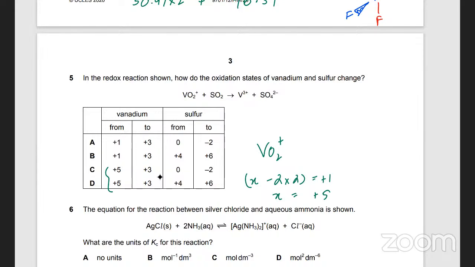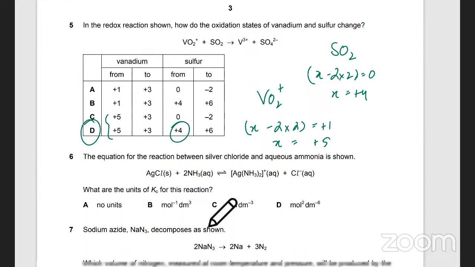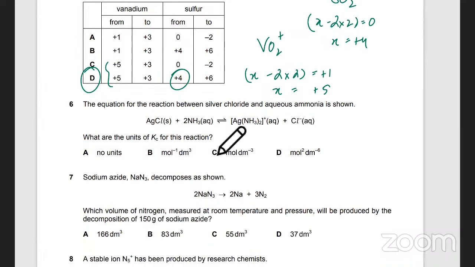And the other one, sulfur dioxide. What is the oxidation state of sulfur over there? Negative 2. ये -2 times 2. Total charge is equal to 0. ठीक है. तो बस फिर it's going to be D. +4. You don't need to check the last. अच्छा, this one. What are the units for Kc?